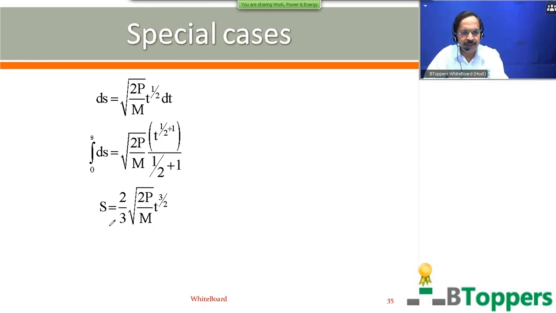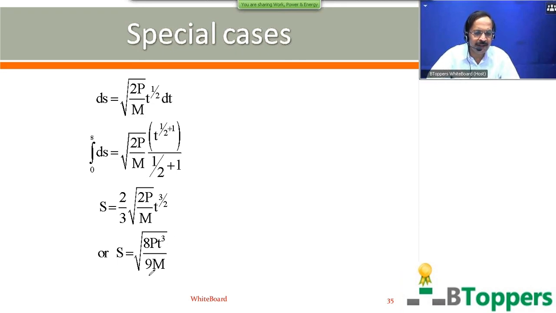In the next step I put everything within the root symbol. T power 3 by 2 can be written under root of t whole cube, t power half whole cube, or under root t whole cube. So this you can write as equal to root of 8 pt cube by 9m. M is the mass of the body. Come on, finish writing the notes. So in case you need more time to copy the notes, you can take a pause and take your time.